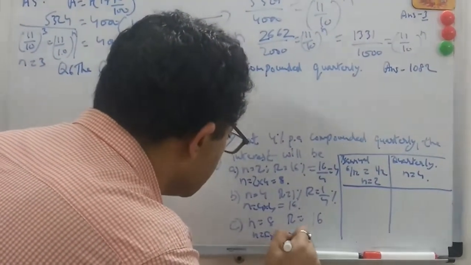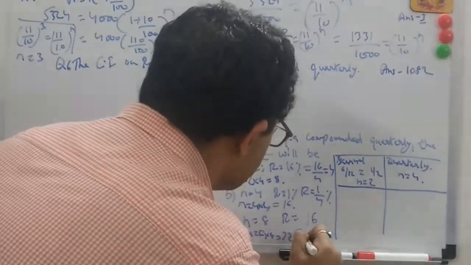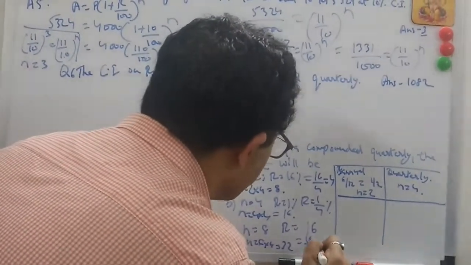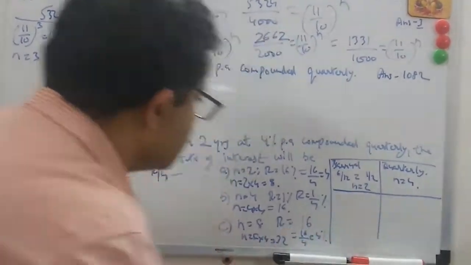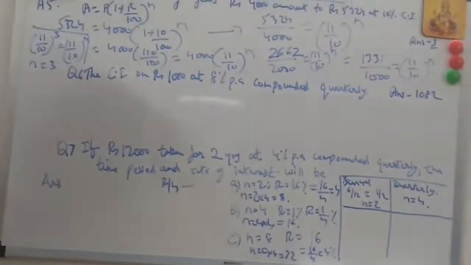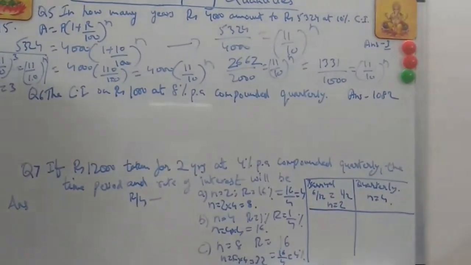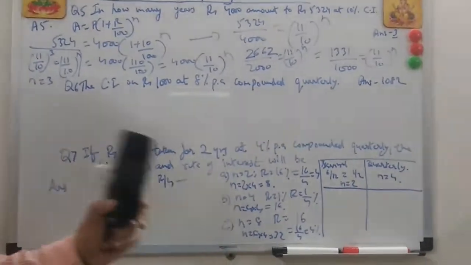32. Here it will be divided by 4. 16 by 4, this is the rate of interest, will be 4%. You see the difference? In quarterly compounding, into 4 will be your N. Whatever N is given, into 4. And rate of interest will be divided by 4. This is for compounding quarterly.